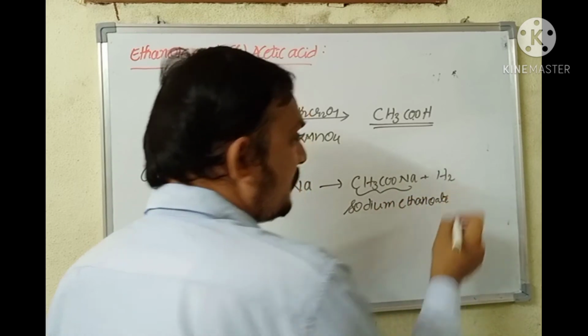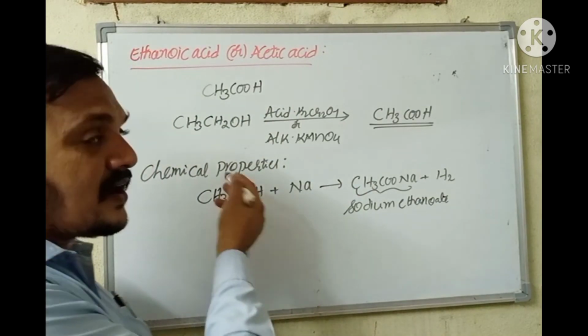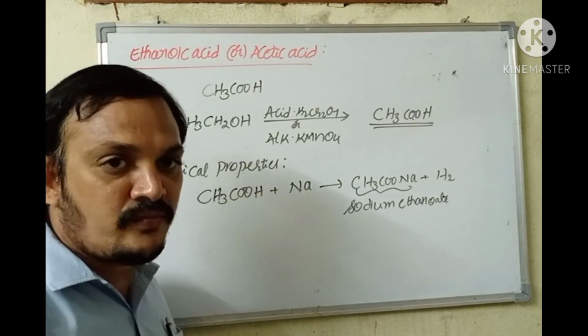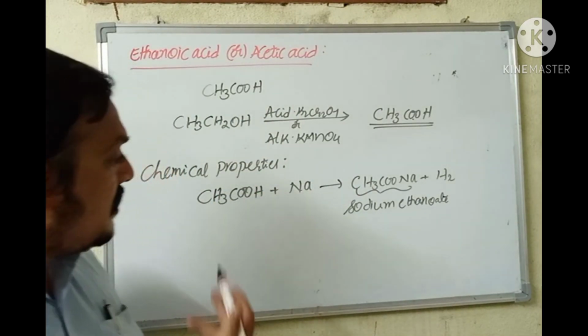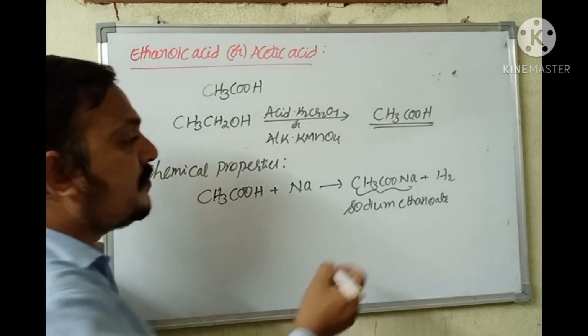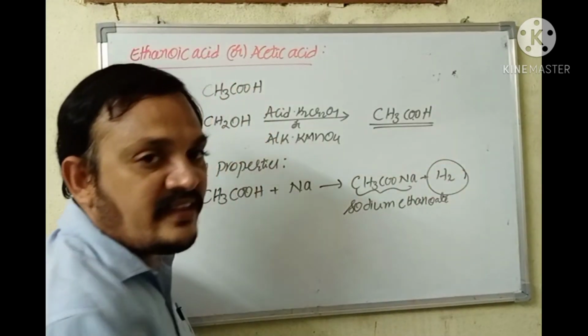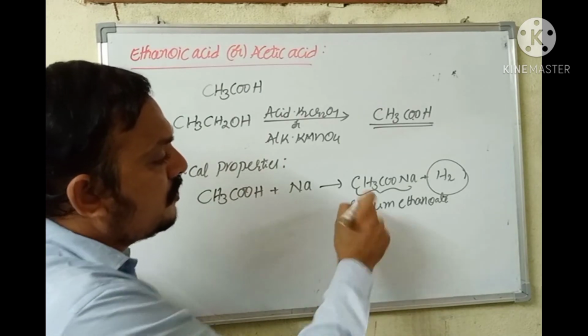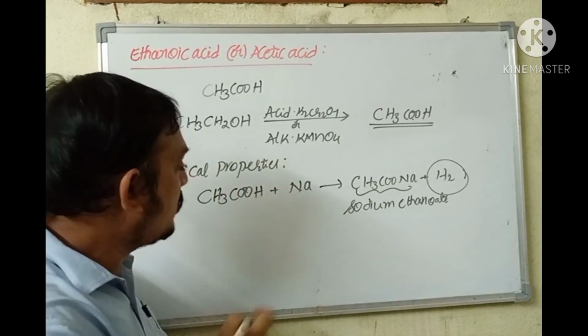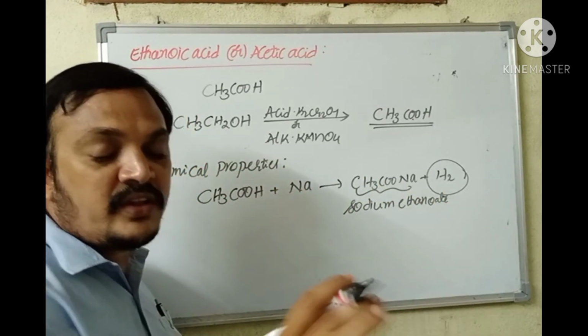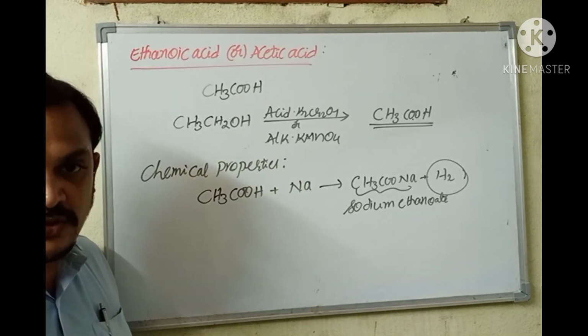We should not get confused about the reaction of alcohol and carboxylic acid with sodium. Ethanol and ethanoic acid both react with sodium metal resulting in hydrogen gas. But in the case of ethanol, sodium ethoxide is produced. In the case of ethanoic acid, sodium ethanoate is produced.